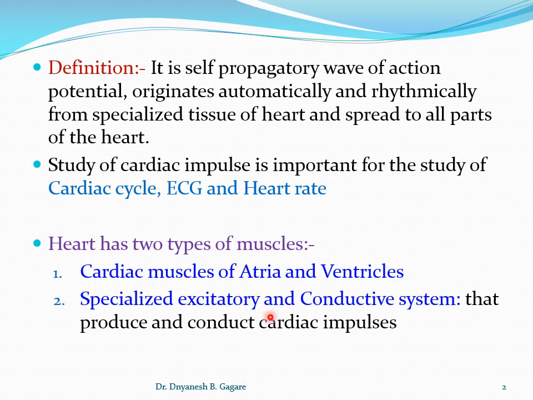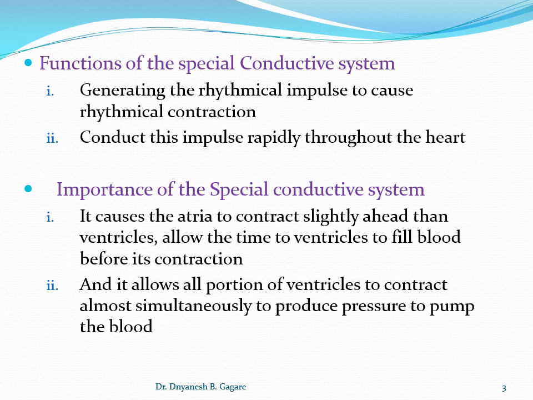Okay, so we'll go there. Now coming to the next slide. Functions of special conductive system. What is the function of the special conductive system that we have seen? In this topic we have to concentrate on the special conductive system of the heart, the system which generates the impulse and spreads it over the heart. So what is the function here? The first function is generating the rhythmical impulse to cause rhythmical contraction.